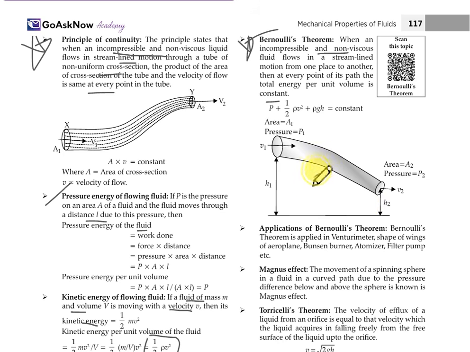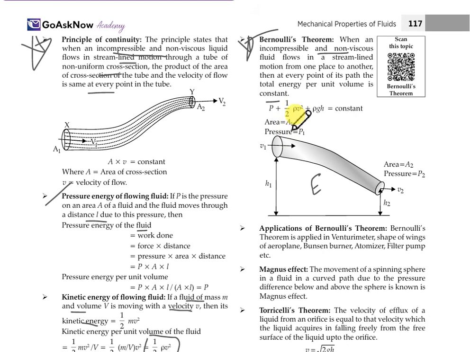Here we consider that when a fluid is flowing in a tube, at every point of the path, the total energy per unit volume remains constant. It means P + ½ρv² + ρgh = constant. This is the total energy: pressure energy plus kinetic energy plus potential energy is equal to constant. This is what Bernoulli's theorem means.